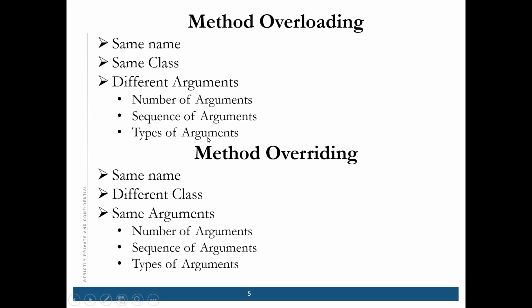Type of arguments: what is the type? String, float, boolean. Return type: suppose it is void, one method can be void and one method can be integer. That way also you can do method overloading.